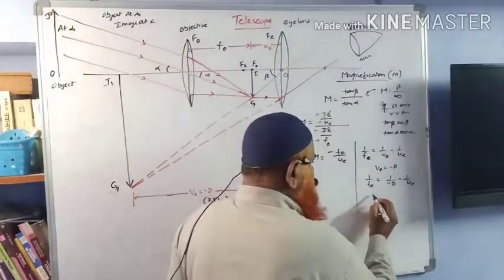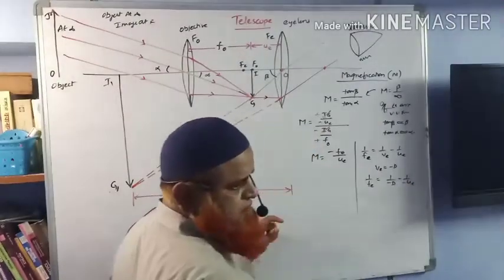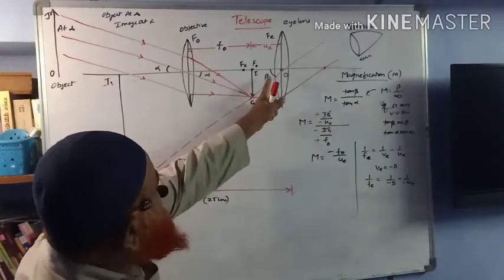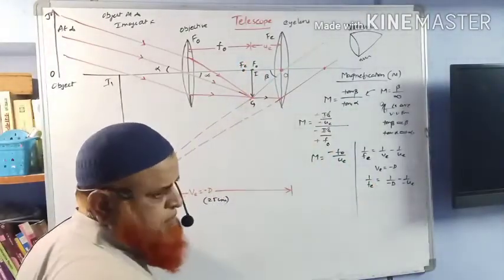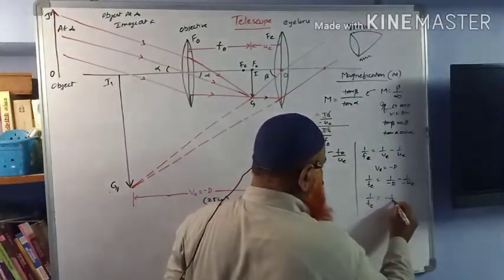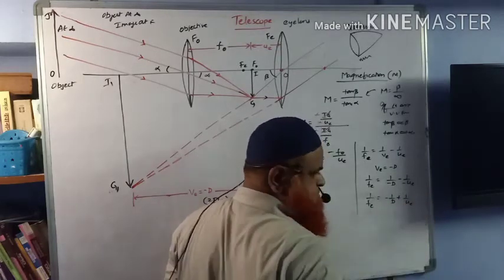Then I will take this UE also as minus, because it is also on the left side. So the sign convention gives minus UE. Then what are you going to get now? 1 by FE is equal to minus 1 by D plus 1 by UE.